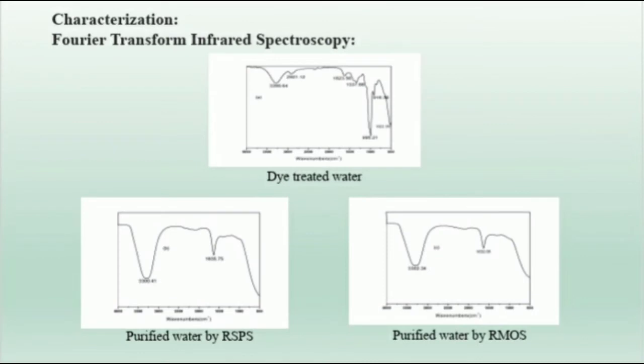Then characterization for these samples are performed using Fourier transform infrared spectroscopy and ultraviolet visible spectroscopy. While seeing FTIR studies, various functional groups are present in dye-treated water. At peak 3288, it shows it is due to the presence of OH stretching vibration of water and stretching vibration of amine. At peak 2921, it shows CH stretching vibration. Likewise, the various functional groups we can identify in dye-treated water. So this spectrum reveals that the prepared solution carries aliphatic grouping with ether linkages and amine groups.